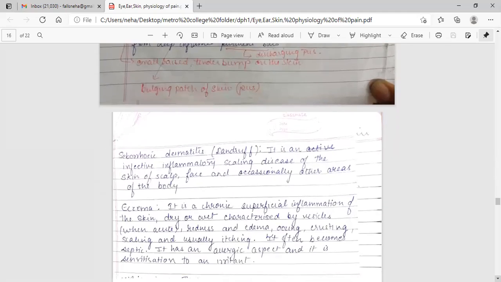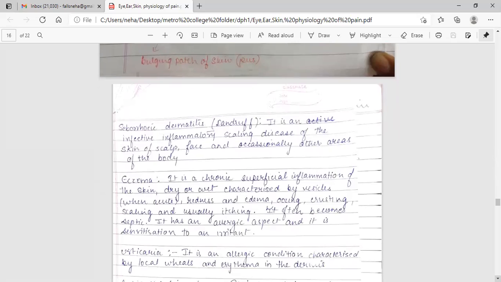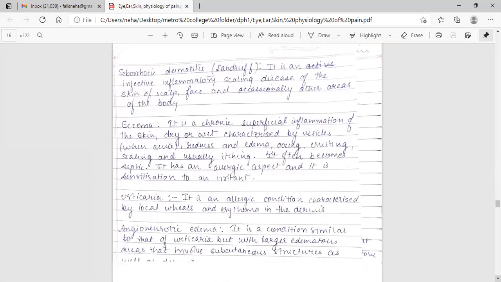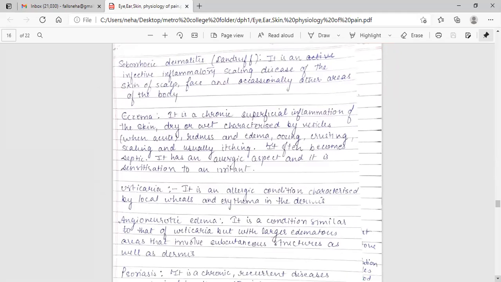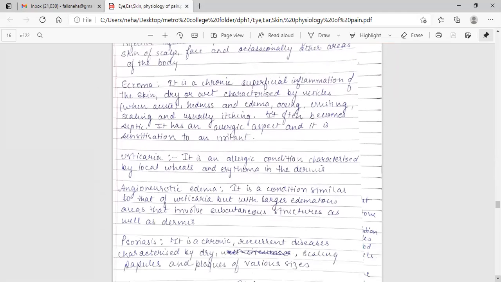Seborrheic dermatitis, that is dandruff. It is an infective inflammatory scaling disease of the skin of the scalp, face, and occasionally other areas of the body. Eczema. It is a chronic superficial inflammation of the skin, dry or wet, characterized by vesicles, then acute redness and edema, oozing, crusting, scaling, and usually itching. It often becomes septic. It has an allergic aspect, and it is sensitization to an irritant.